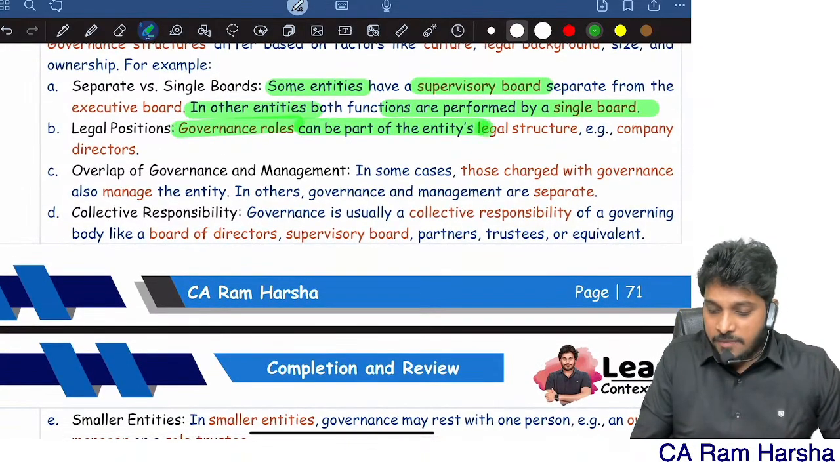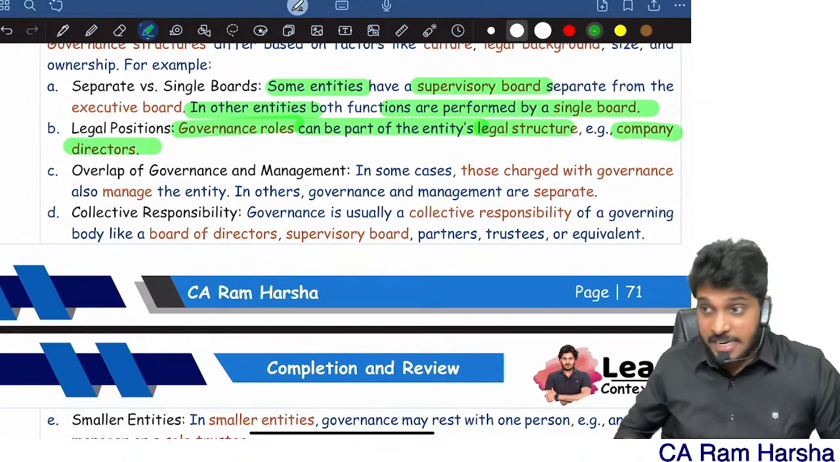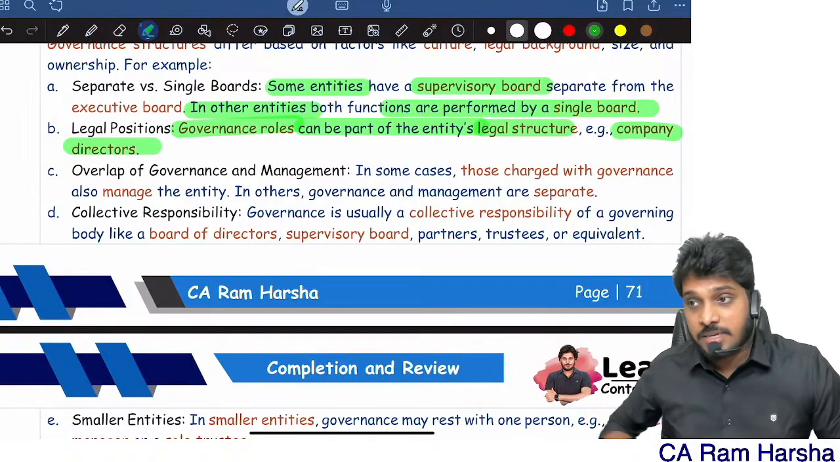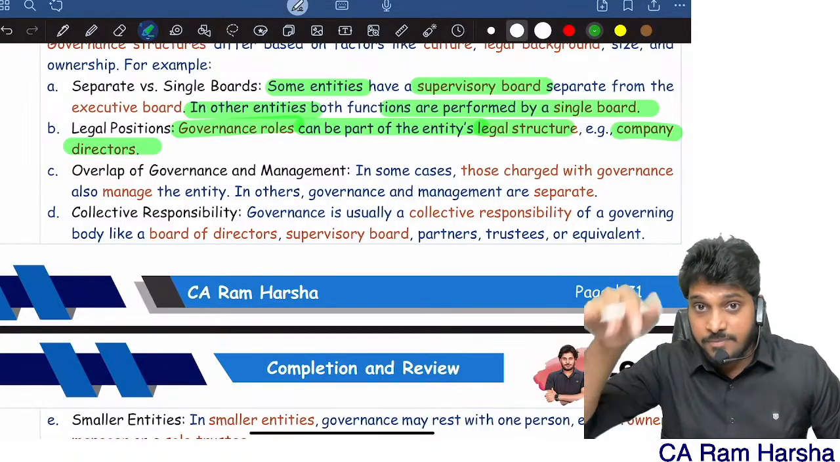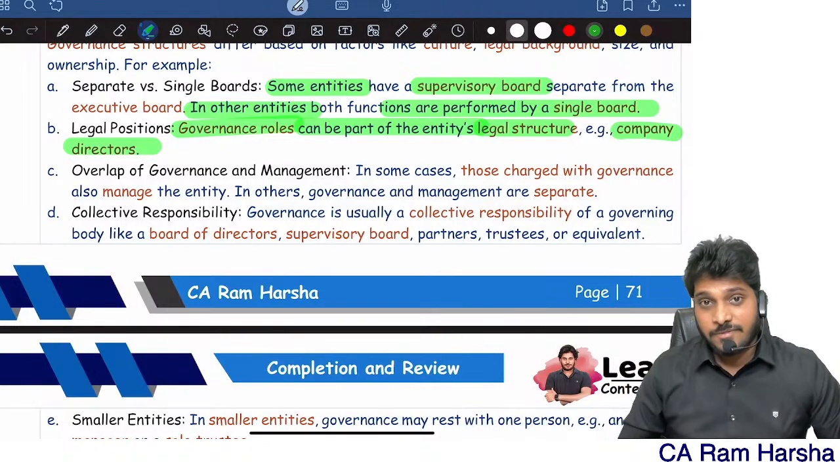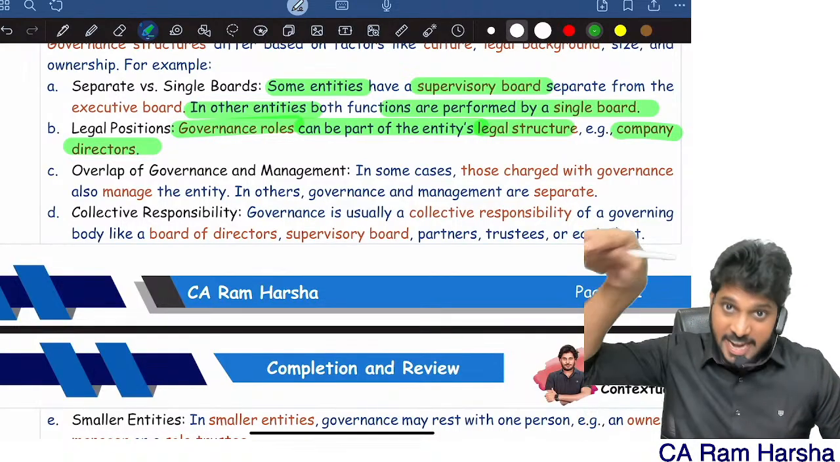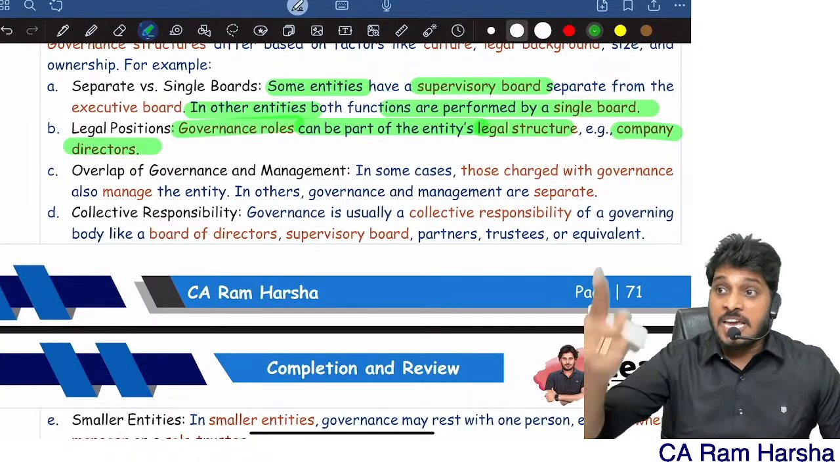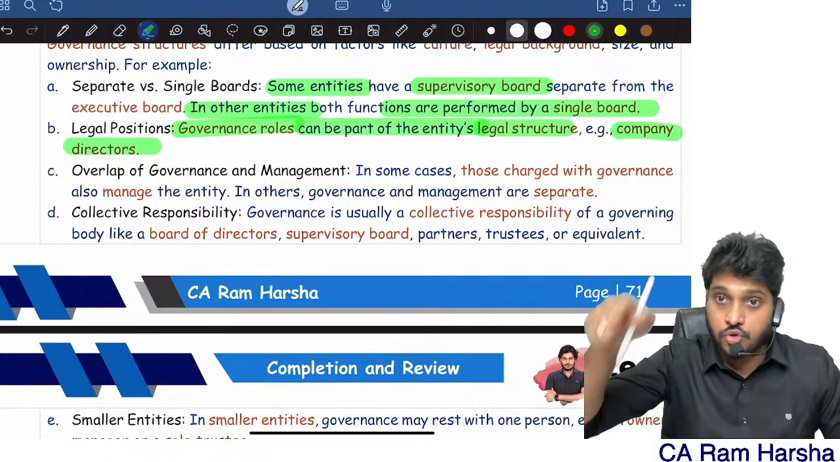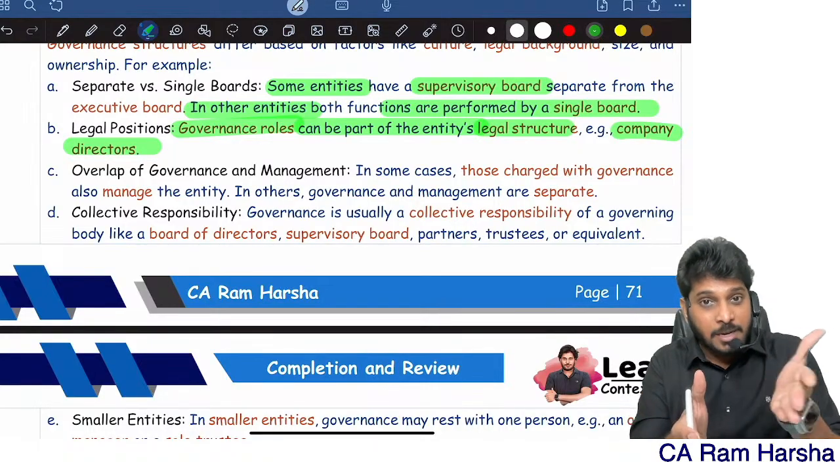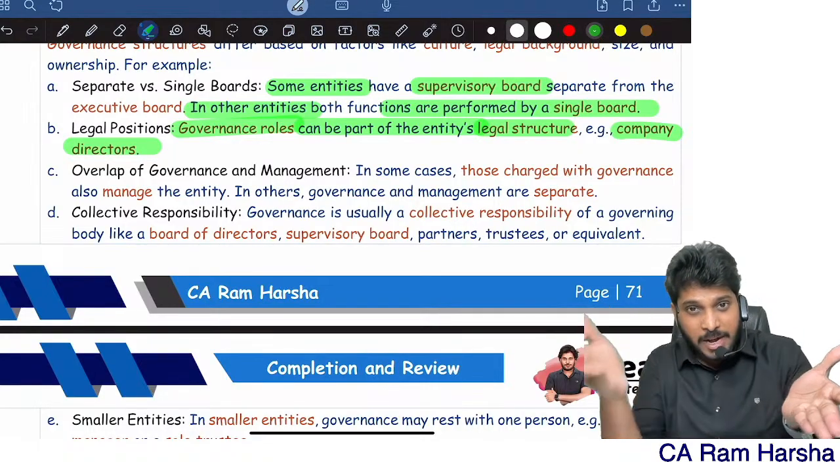Governance roles can be part of the entity's legal structure. For example, in a company, directors themselves are those charged with governance. In case of a partnership firm, partners themselves are those charged with governance. In a partnership firm, the partner himself is doing business, part of management. He himself takes decisions, and he himself is accountable if something goes wrong. So the partner himself might be those charged with governance, and the partner himself might be management.